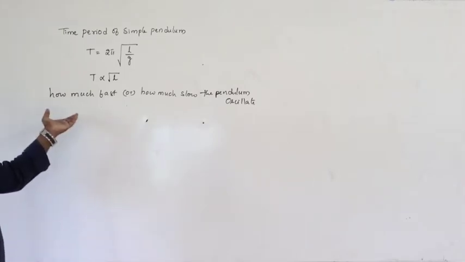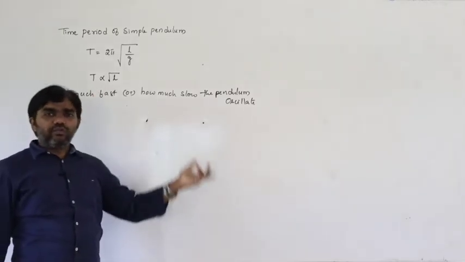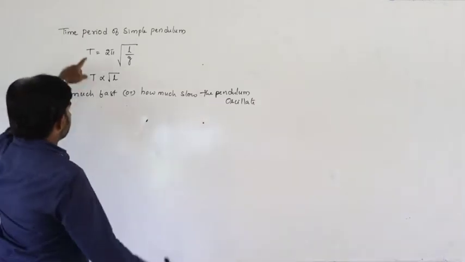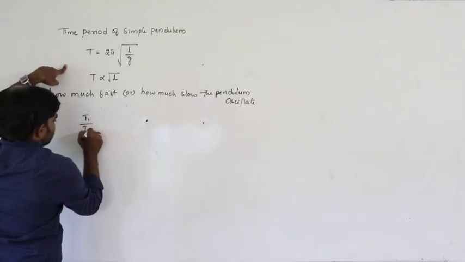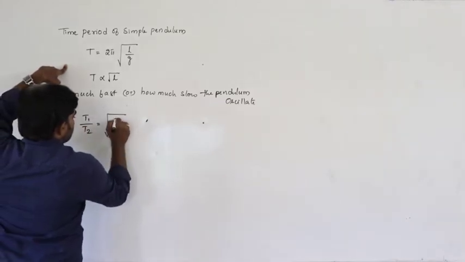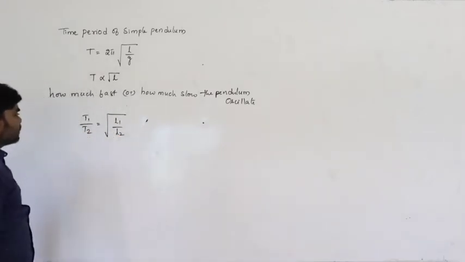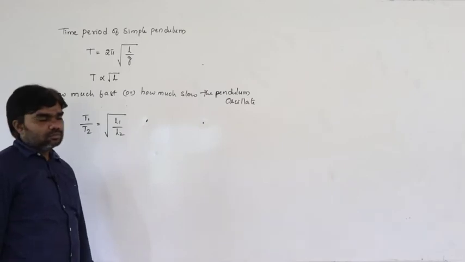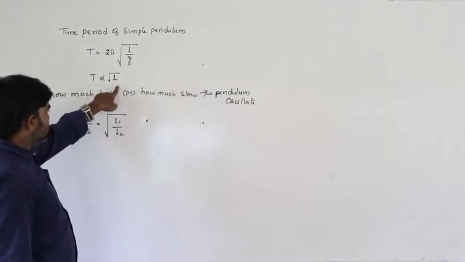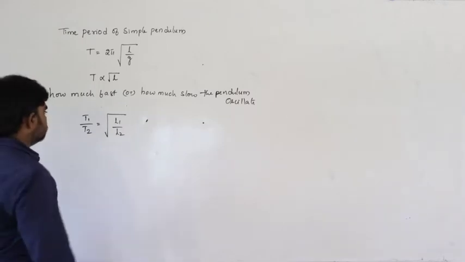When it becomes fast, the temperature decreases. When it becomes slow, the temperature increases. So mainly from the variation of temperature, we can write T1 by T2 is equal to under root L1 by L2. Because T is proportional to root L, T1 by T2 is equal to under root L1 by L2.